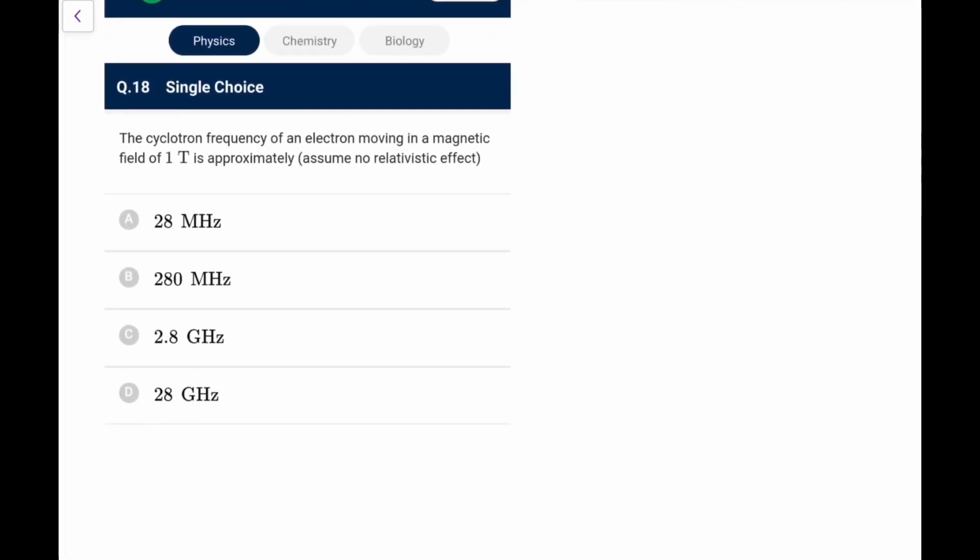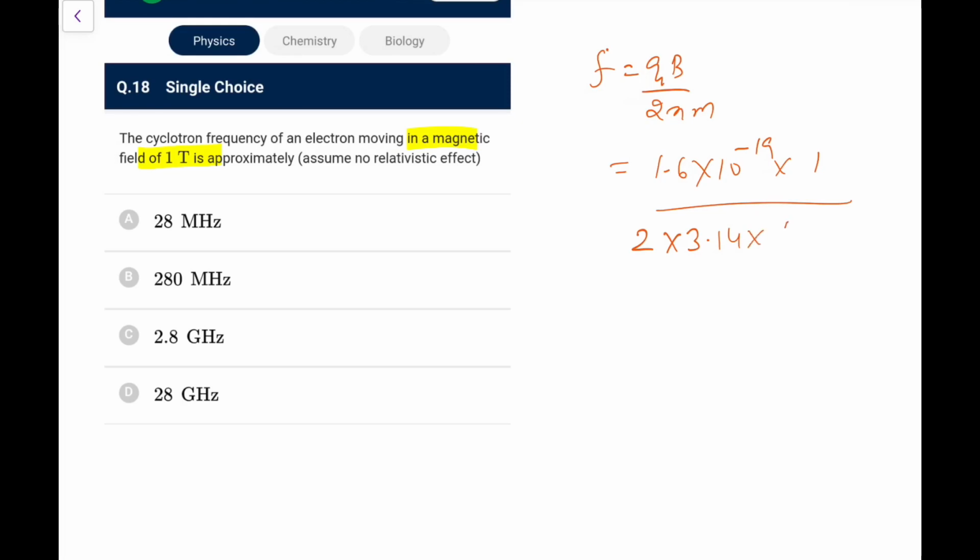Next, you have a cyclotron, frequency of electron moving in a magnetic field of 1 Tesla is. So frequency, you all know, time period is 2 pi m by qB. So this is qB by 2 pi m. So q of electron 1.6 into 10 to the power minus 19, B is 1, 2 into 3.14 into mass, which is 9.1 into 10 to the power minus 31.